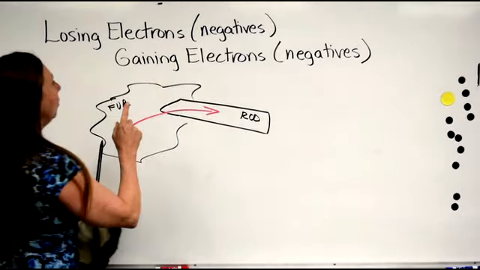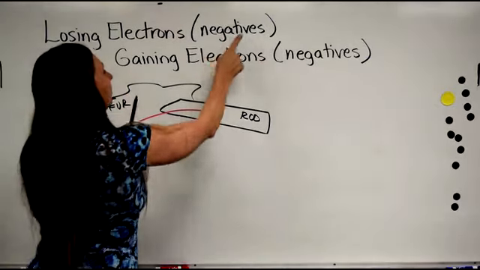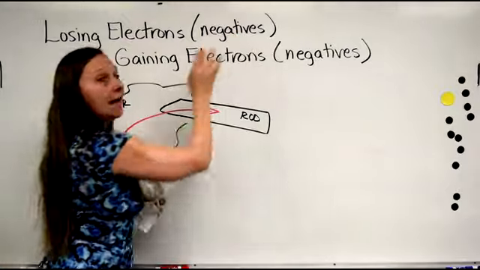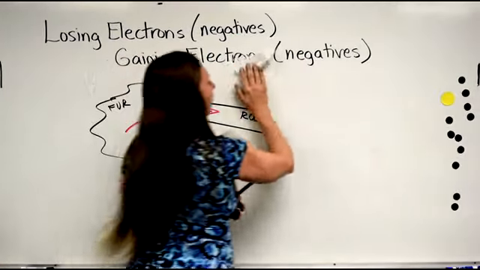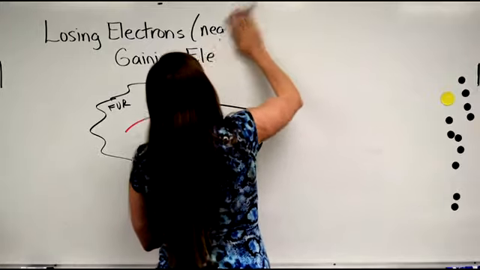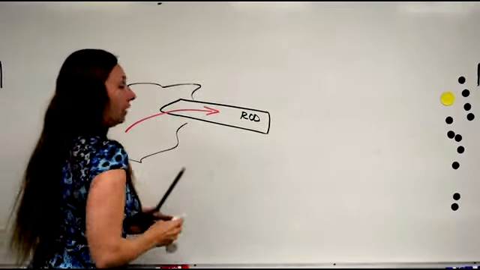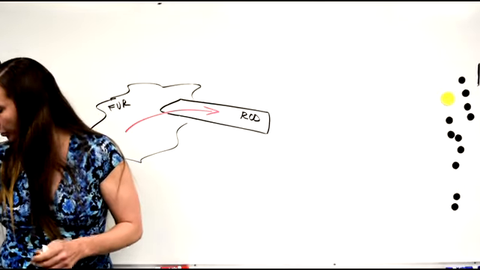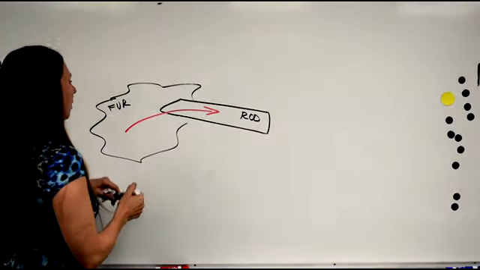I want to remind you before I erase this that electrons are negative. Losing electrons, you are losing negatives. Gaining electrons, you are gaining negatives. Now, let's just say, and again, this number is not real. This number is very, very small. We're using small numbers so that we can understand, and we'll go to bigger real numbers later on.